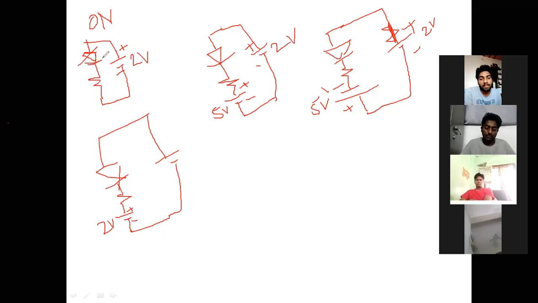As the positive terminal is connected to the anode, if you take it as ideal, there is no cut-in voltage, therefore at 0.1 volt applied, the diode comes on. If it is an ideal practical case,